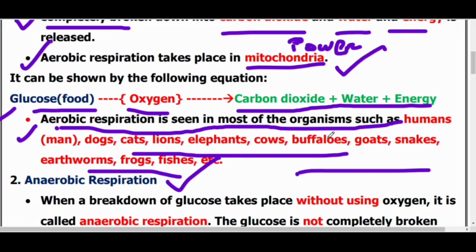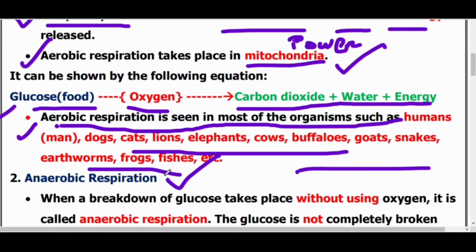So now what we learned about aerobic respiration is that the breakdown of food or glucose in the presence of oxygen forms carbon dioxide, water and energy. We call this aerobic respiration. I hope, students, you understood.